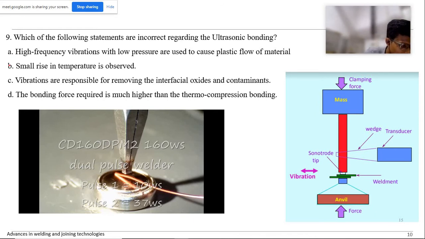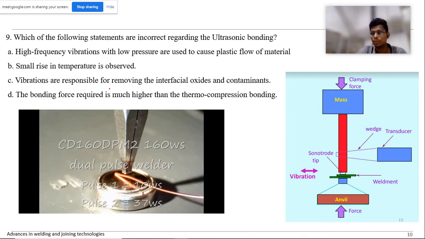Someone has given the answer as D. Okay, let us check. They have asked for the incorrect statement. A small rise in temperature is observed. Yeah, because of the friction, temperature will be raised. Vibrations are responsible for removing the interfacial oxides and contaminants. Yeah, that is also true, right?